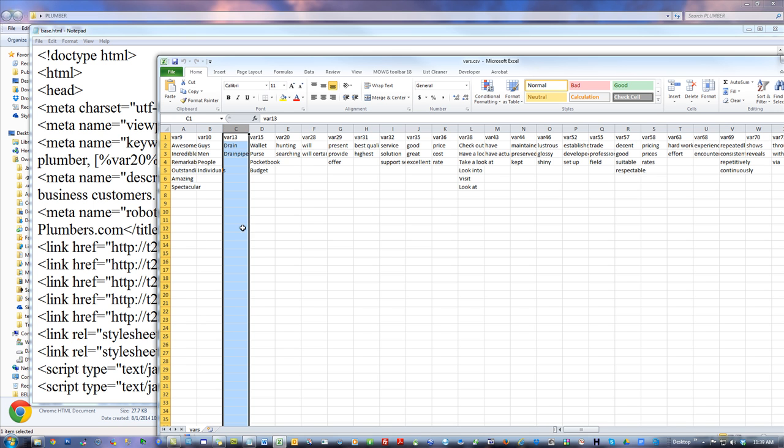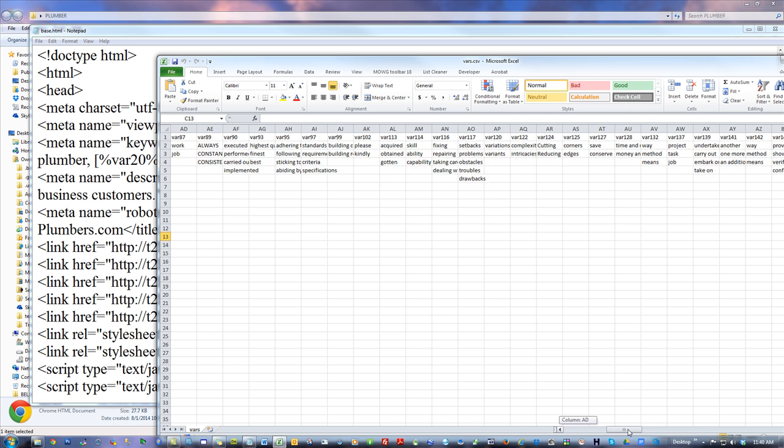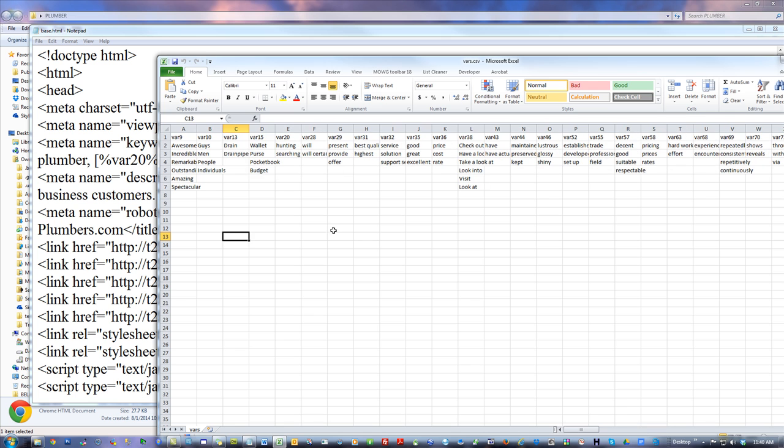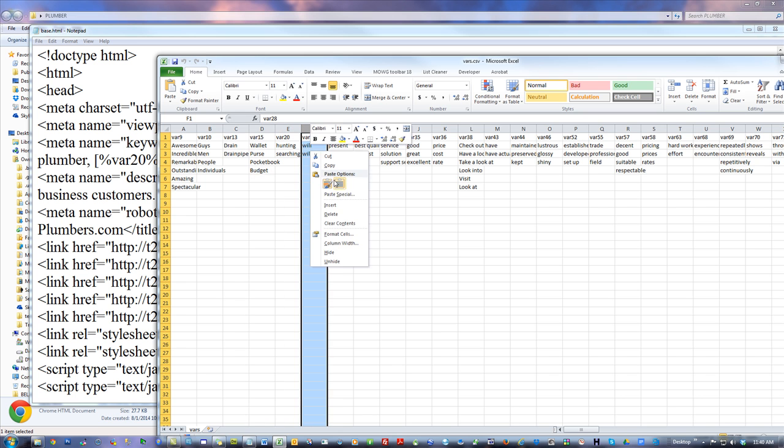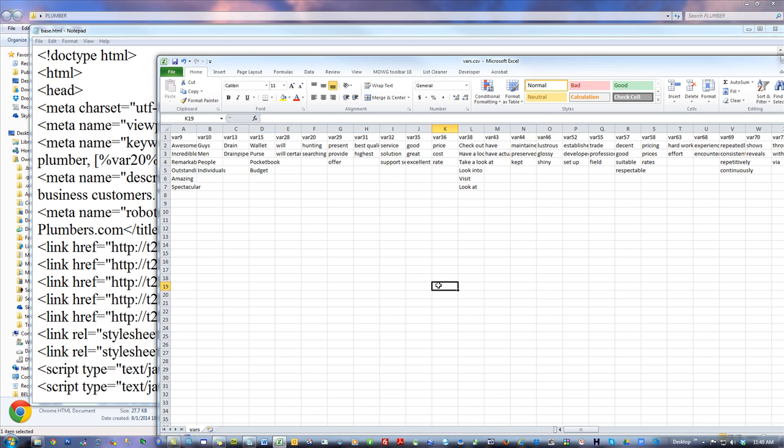I could create different ones. I could have 11 and 12, and then because there's a 13, the next one will be 14. And then because there's a 15, it'll be 16, 17, and 18. I mean, it doesn't matter whether they show up in order. And by the way, these can be in any combination. They usually come out numerically from one end to the other because it's the way they got built. But if you had var 15 at the very end and var 28 comes before var 20, like if I were to cut that and just straight insert it here, I get it out of order, perfectly fine. As long as every one of these columns has a match, at least one match on the HTML page, right? There just has to be a match.